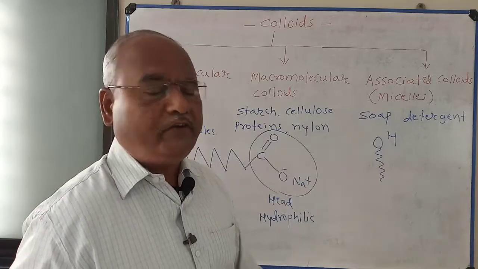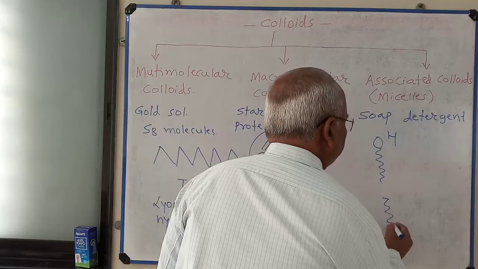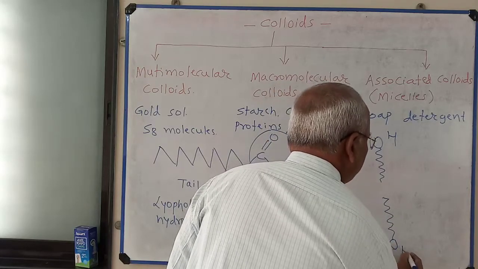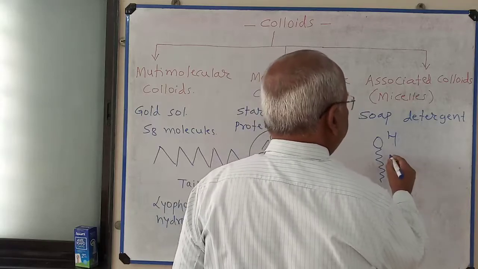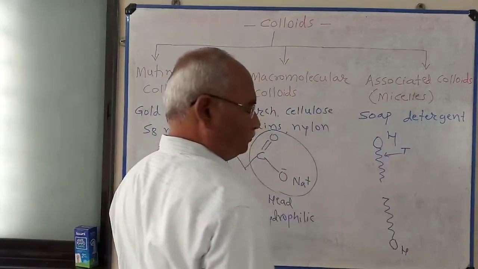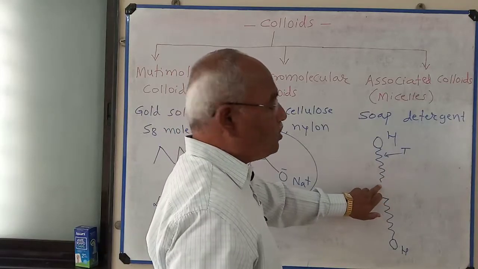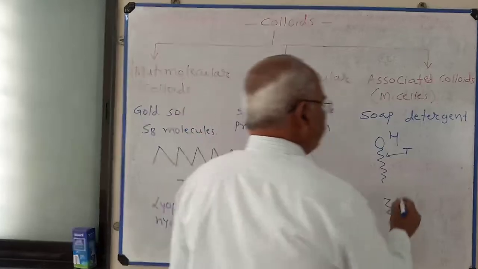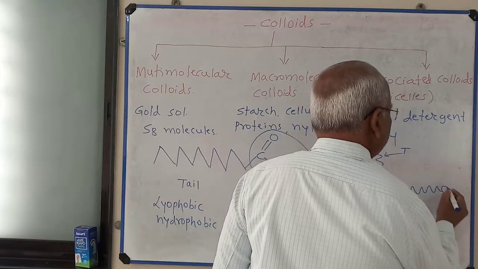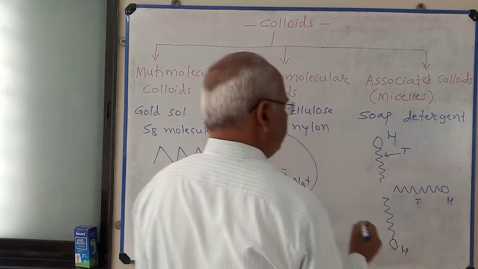This is another soap molecule, this is head and this is tail. I represent a third soap molecule, this is head, this is tail.